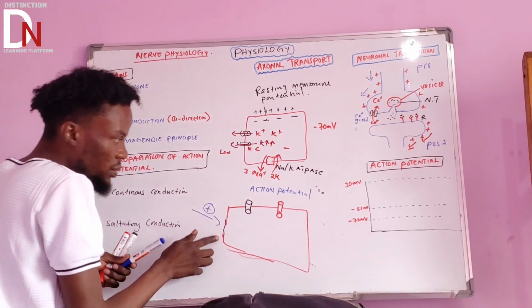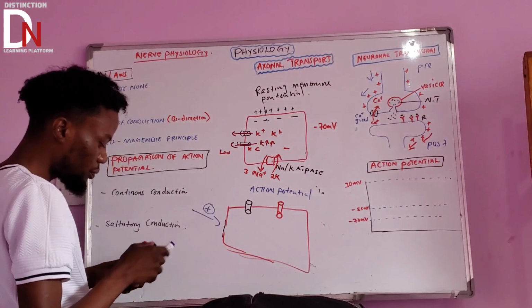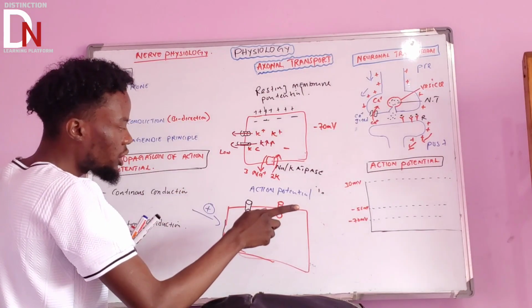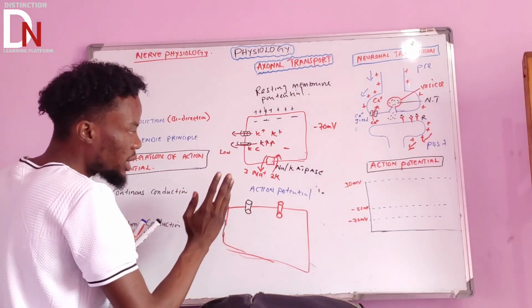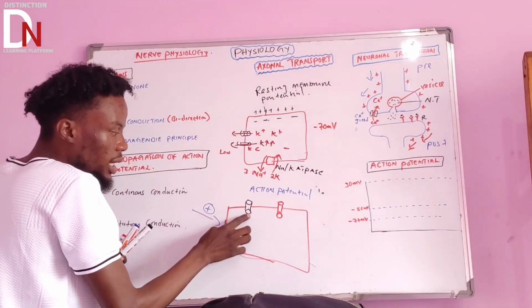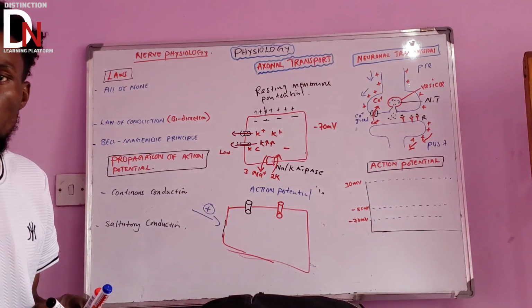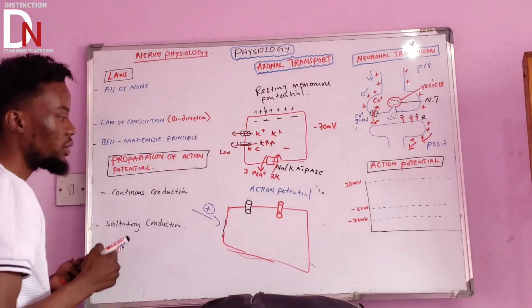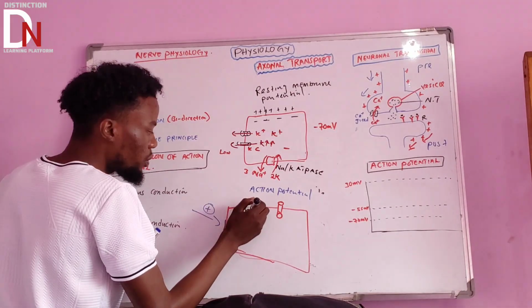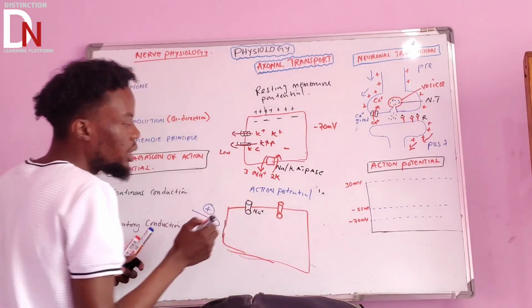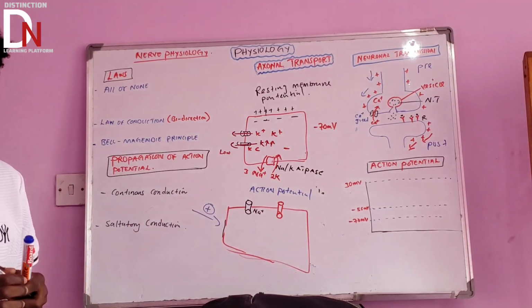The moment you stimulate this one, the first important thing is that the resting membrane potential is going to start shooting up. Then important channels are going to open. This is what we call the sodium voltage-gated channels.